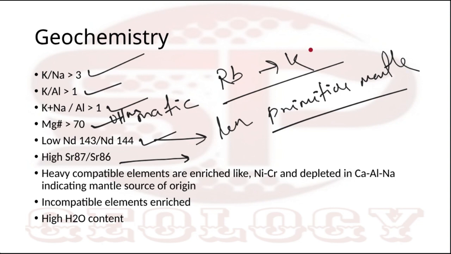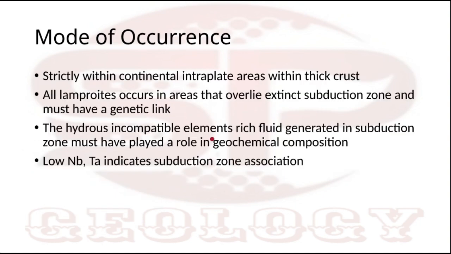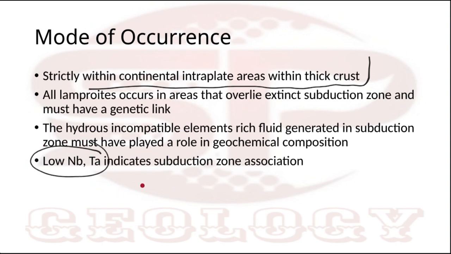In lamproite, due to low niobium and tantalum ratio, it indicates that a subduction zone is likely. Subduction zone is the host area for lamproites. Much of the lamproites are found in subduction zones. So low niobium and tantalum is the criterion of a subduction zone. Remember that. Sometimes it is asked in exams like your SSC group VI exam.